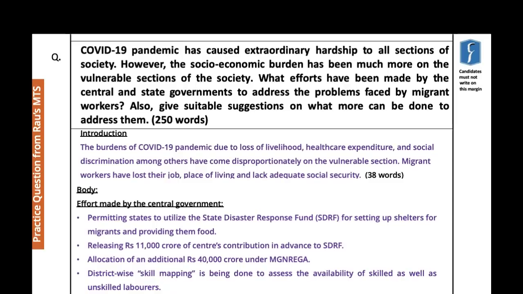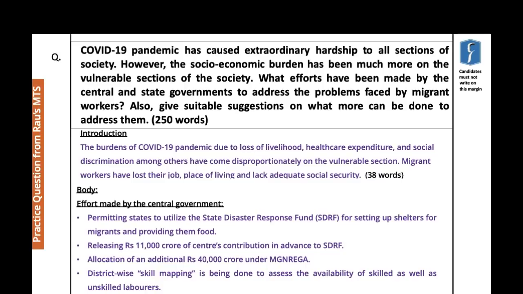So, releasing rupees 11,000 crores of the center's contribution in advance to the SDRF, so that states have the necessary funding available to them, because everybody's crunched for money as of yet. Now, allocation of an additional rupees 40,000 crores has been done under MGNREGA, so that jobs could be created and more work days of employment could be created, and people who are going back to these villages could maybe find a job and support themselves.